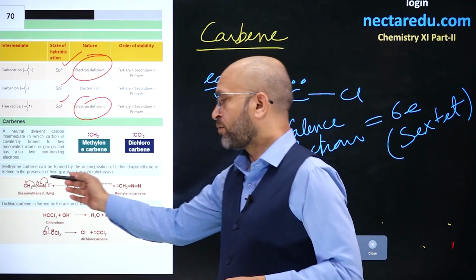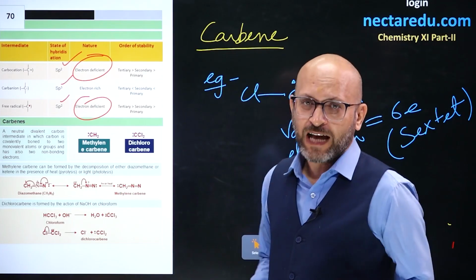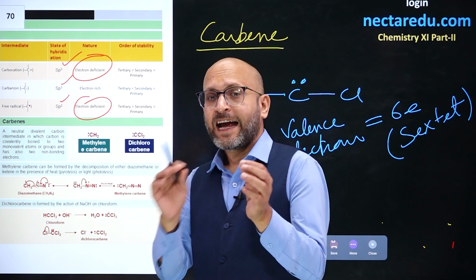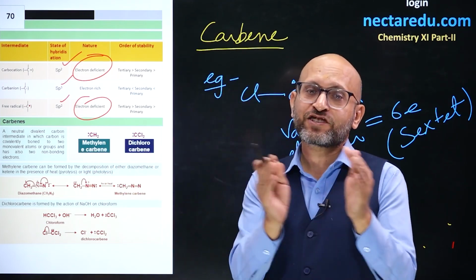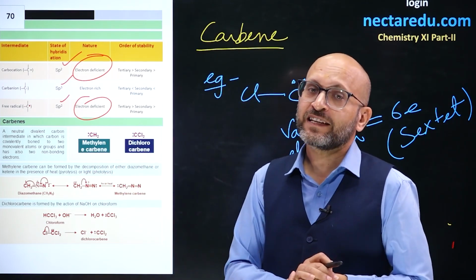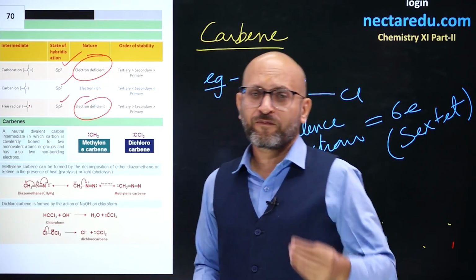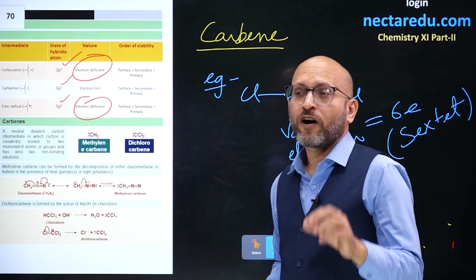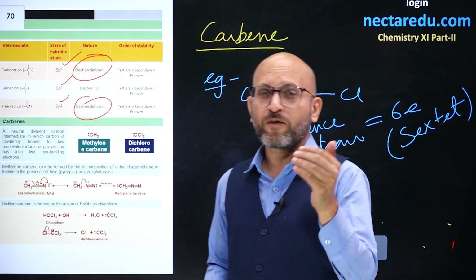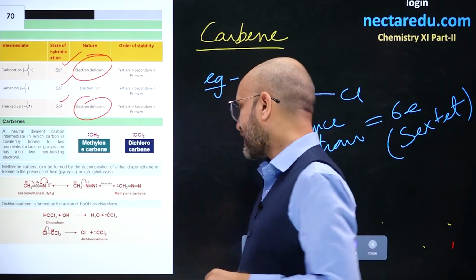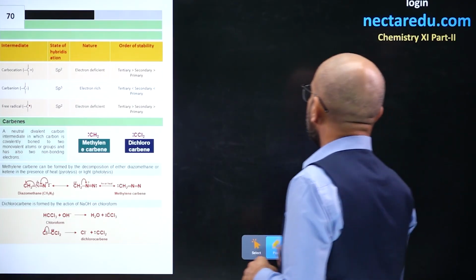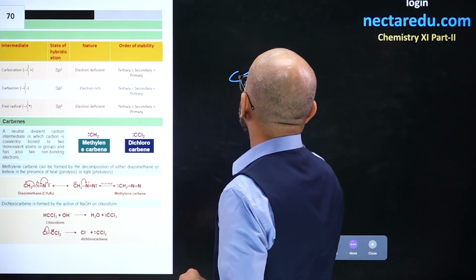They are formed from diazomethane. By heating, what happens? From diazomethane, N2 gas is liberated and CH2 is formed as methylene carbene. And dichlorocarbene can be formed by the reaction of chloroform with KOH. Chloroform is CHCl₃, and when it reacts with KOH, the reaction happens something like this.